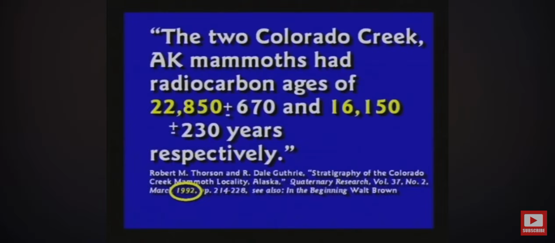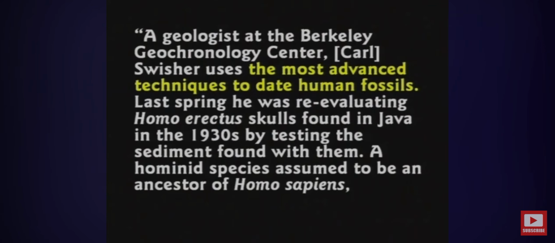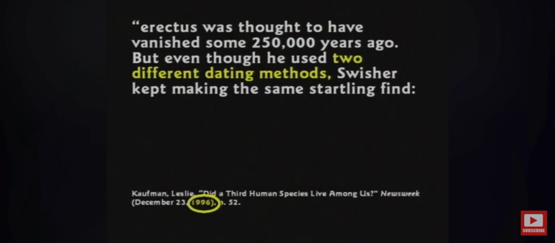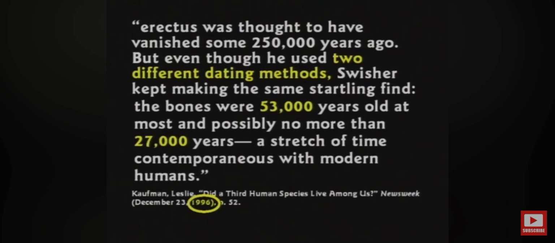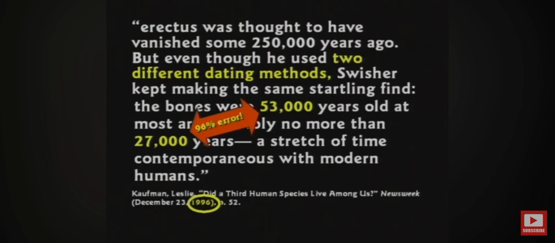1992, two Colorado Creek mammoths in Alaska found side by side. One dated 22,000 years old, the other one was 16,000 years old. They're side by side. 1996, at Berkeley University, they used the most advanced dating techniques they have. They discovered these things that they thought were 250,000 years old actually were 53,000 to 27,000. I'd like to point out, Your Honor, that is still a 96% error. If you think carbon dating proves the age of anything, you need your head examined. Thank you.